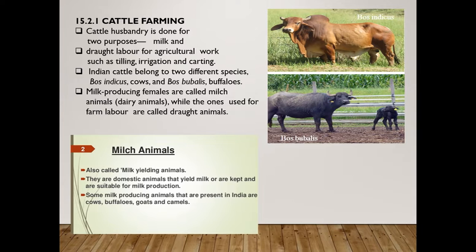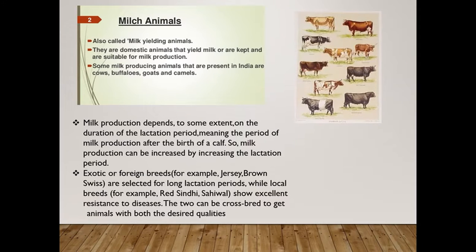I hope you understand. So now we say dairy breed. Indian cattle names we have learned: Bos indicus and Bos bubalis. And then the cattle breeds that come under dairy breed are domesticated for obtaining milk. So they are also called milk animals. Under that we are learning it as indigenous and exotic breeds. The first one, the milk animal, is the same as the milk yielding animals.